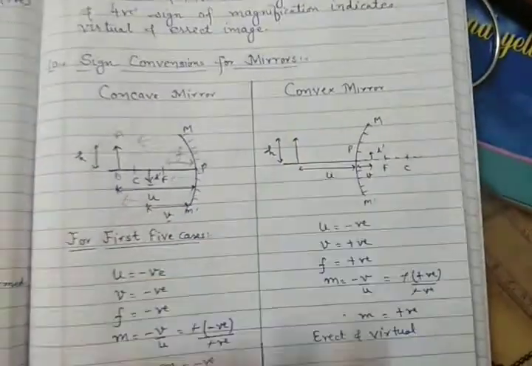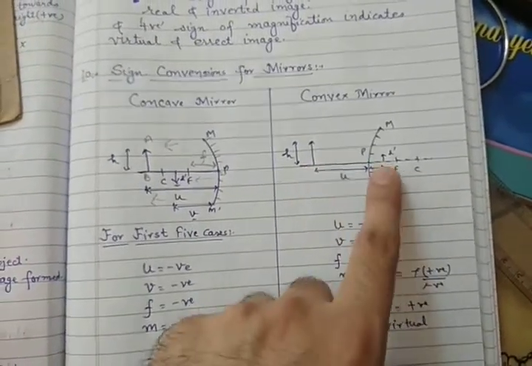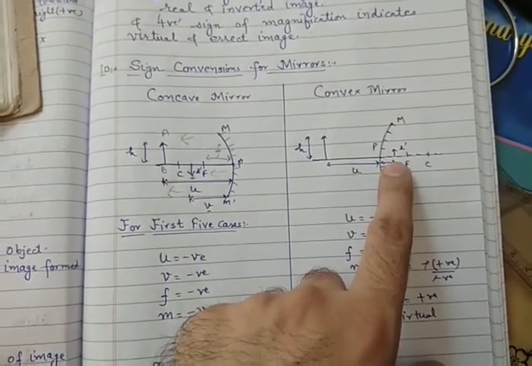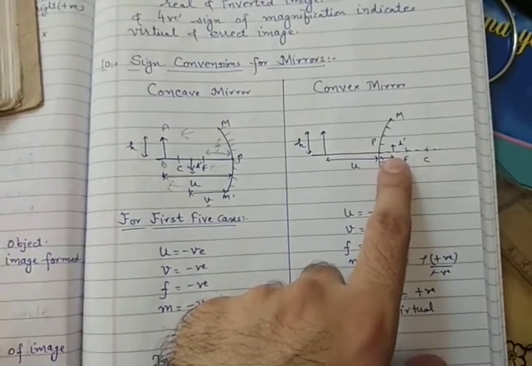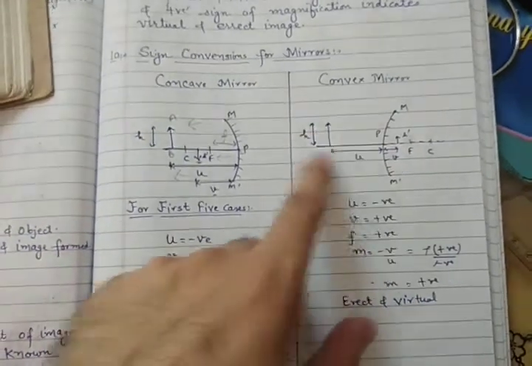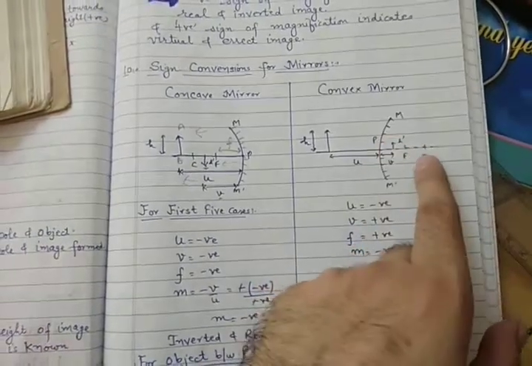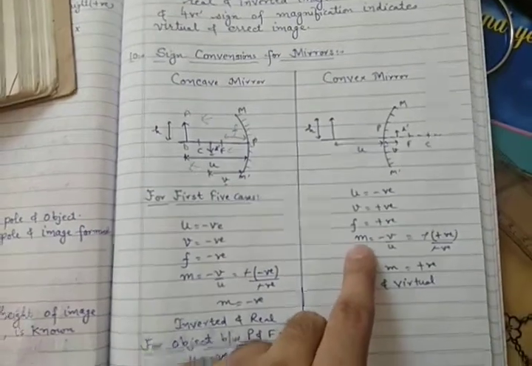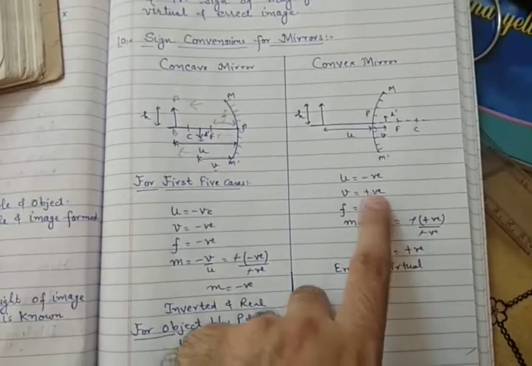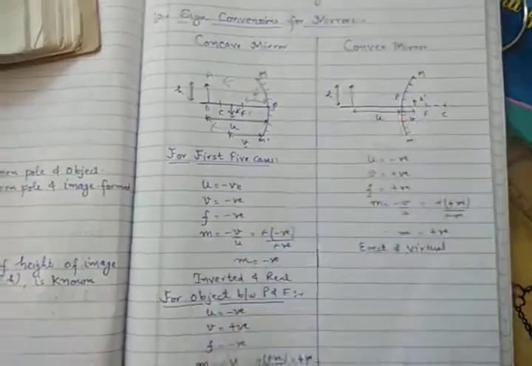Now for the convex mirror, again, this is the height of the object h. The image is forming inside and it is erect, smaller in size, as it is used in the side view mirror. Clear? The objects that you are watching from your side view mirror are always erect. Clear? So u is negative because it is on this side. v is positive, it is on this side, on the right hand side. f is positive, f is also on the right hand side. Clear? So put the values in the magnification. m is equal to minus v by u. So minus v is positive, u is negative, negative, negative cancel, m is positive. So the image formed is erect and virtual.